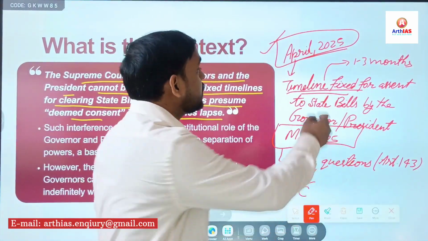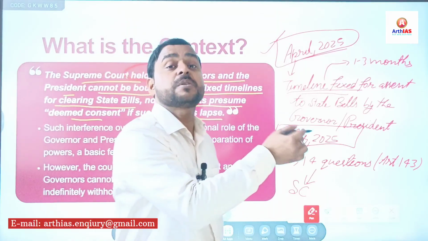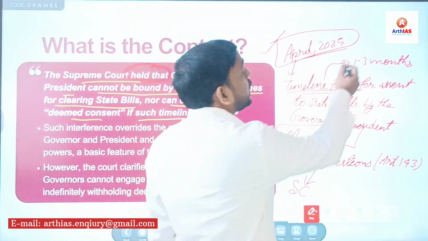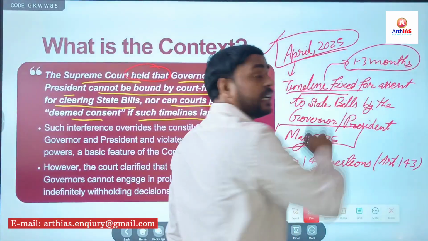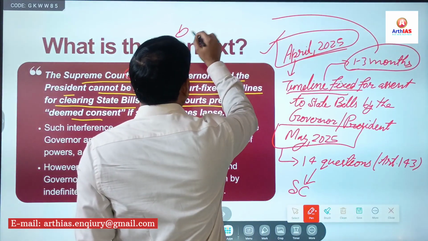In the verdict of April 2025, the Supreme Court had also held that if such timeline lapses, it will be considered as deemed consent.